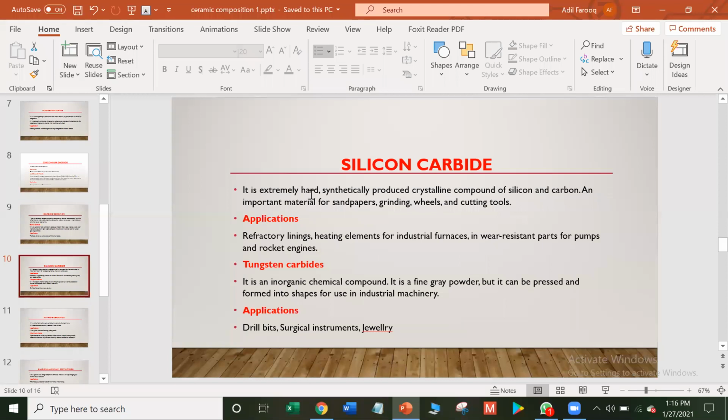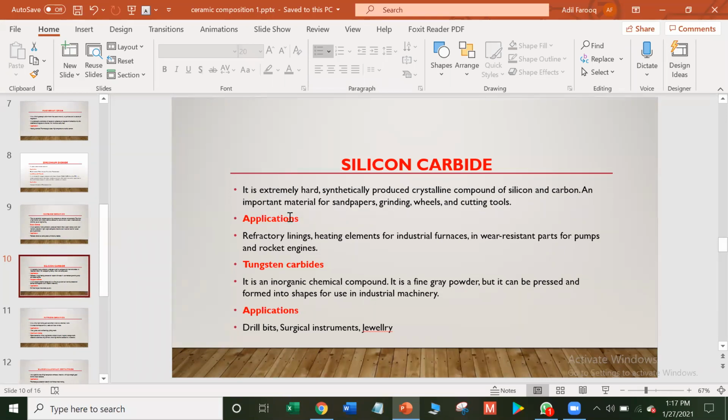Silicon carbide is also extremely hard and synthetically produced, that is, produced artificially. It is a crystalline compound of silicon and carbon. It is an important material for sandpaper, grinding wheels, and cutting tools. Sandpaper is produced in a range of grit sizes and is used to remove material from the surface. It is also used for cleaning purposes.